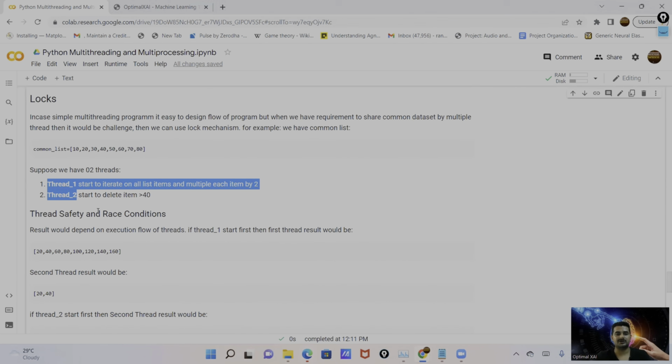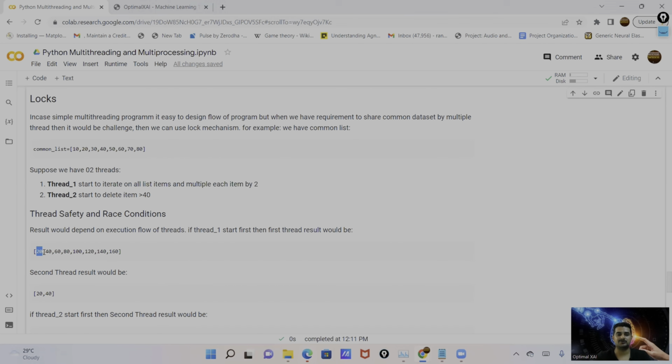Let me show you with the help of this example. You can see the result depends on the execution flow of the threads. If thread 1 starts first, then in thread 1 we have the task to multiply each item by 2. Here are the items, and now we are multiplying these items by 2.